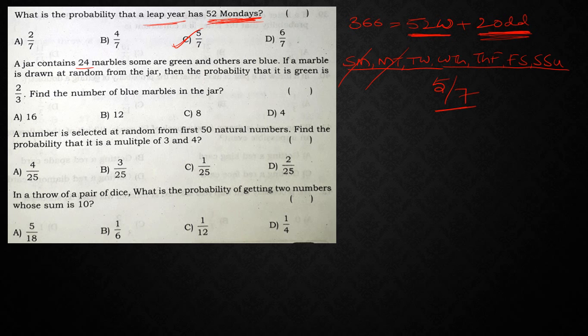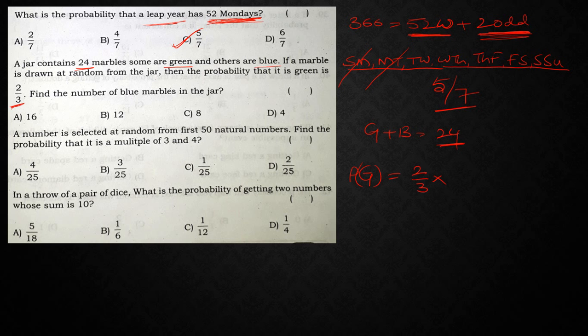Now, a jar contains 24 marbles. Some are green and others are blue, so there are 2 colors. So green plus blue is equal to 24 marbles. If a marble is drawn at random from the jar, then the probability that it is green is 2 by 3. So P of G is equal to 2 by 3. But we know the total marbles are 24.